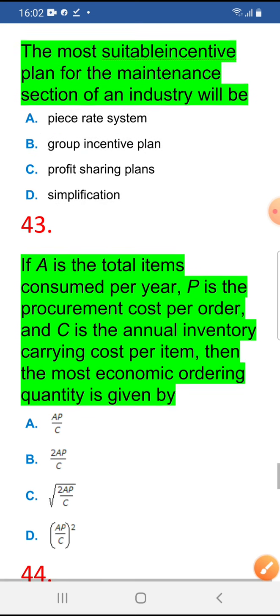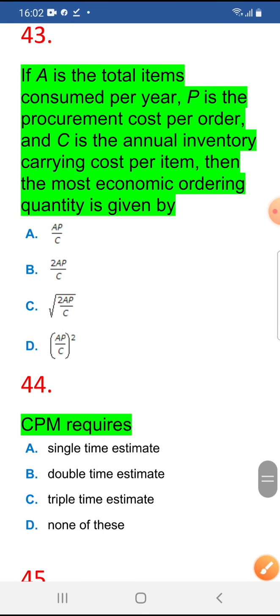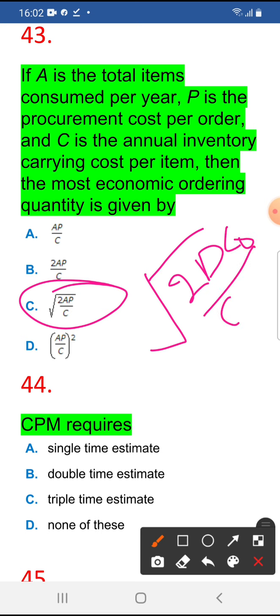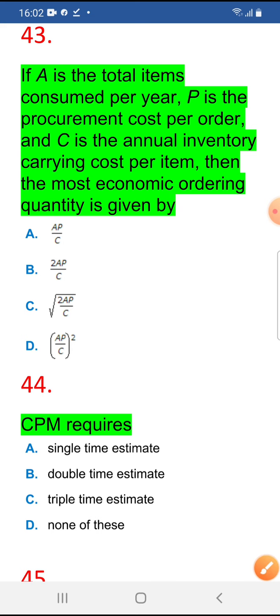Next 43. If A is the total items consumed per year, P is the procurement cost per order, and C is the annual inventory carrying cost per item, then the most economic ordering quantity is given by the square root of 2AP by C. In most textbooks it is written as square root of 2DC0 by CH. So A means orders, P means ordering cost, C means holding cost. So this is the formula.